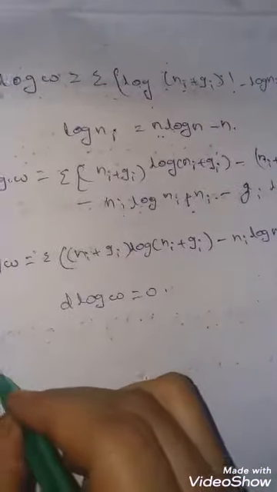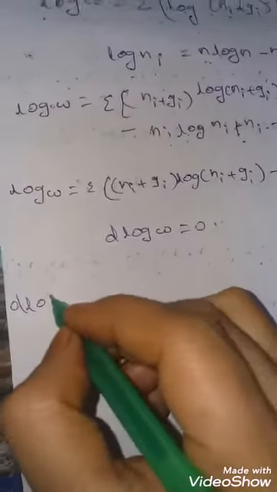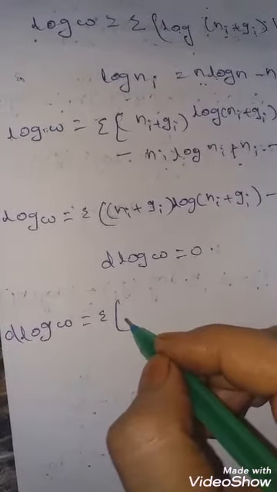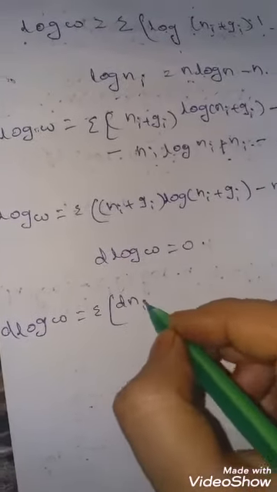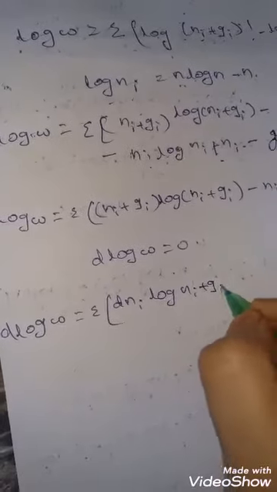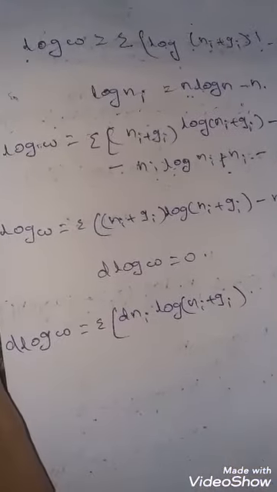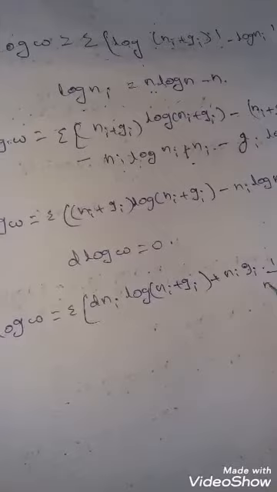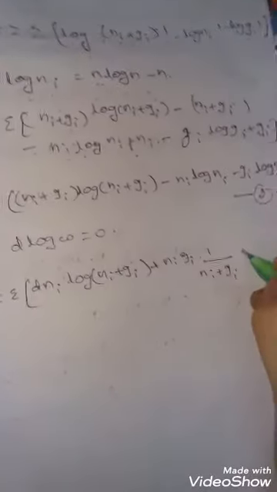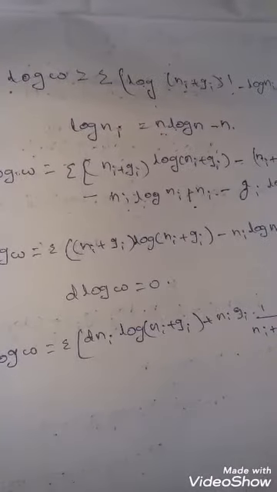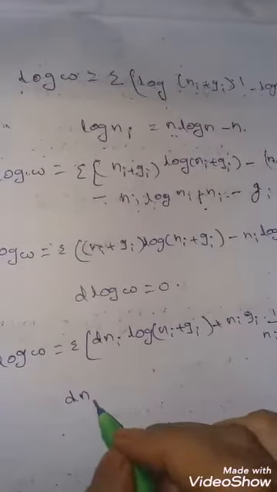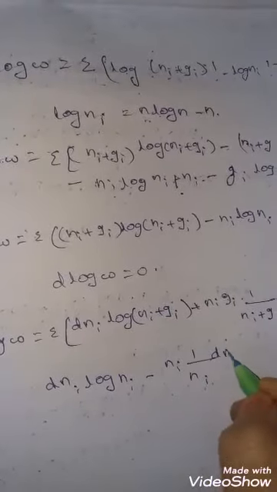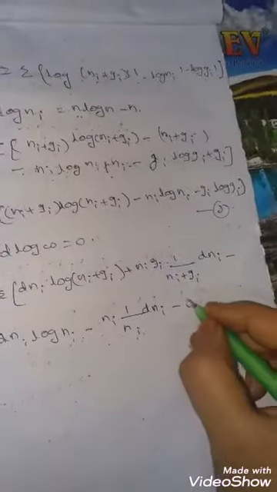So by applying this condition, what we get is d log W equal to sigma dNi log (Ni plus Gi) plus (Ni plus Gi) into 1 by (Ni plus Gi) dNi, minus dNi log Ni minus Ni into 1 by Ni into dNi, and G is constant, so here it is 0.